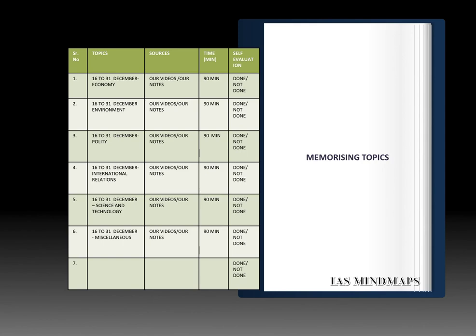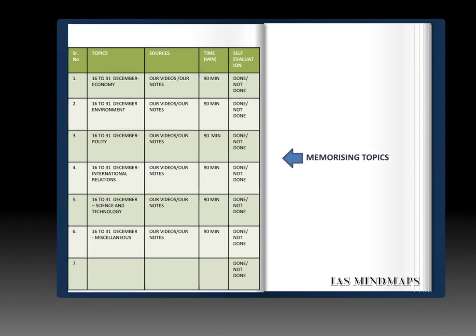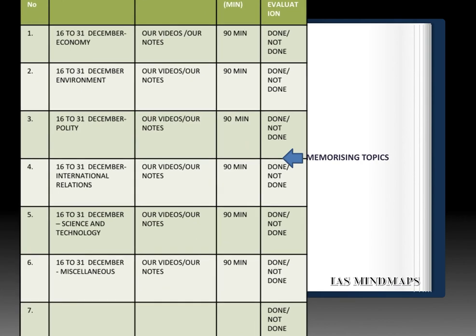Let us see the memorizing topics in the field of current affairs for this week, that is till 15th of Jan. So you have to finish 16 to 31st December: economy, environment, polity, IR, international relations, science and tech, and miscellaneous topics. You have to finish 6 areas, the current affairs of 6 areas which occurred between 16th and 31st December. And the sources are our notes and videos as well as current affairs websites.